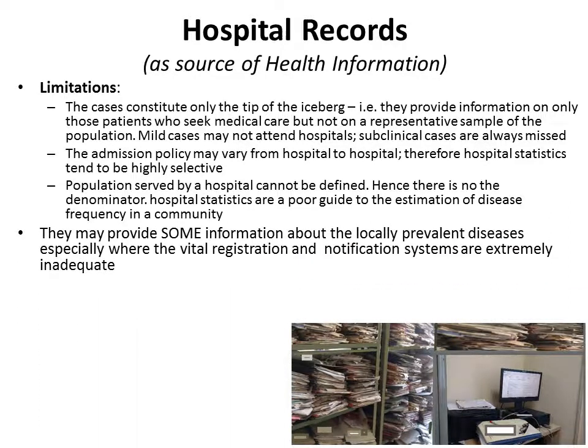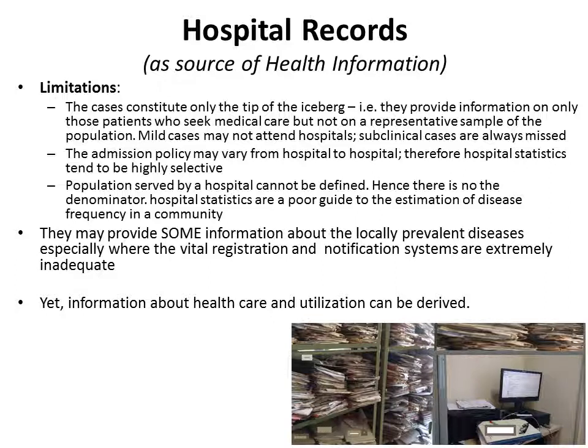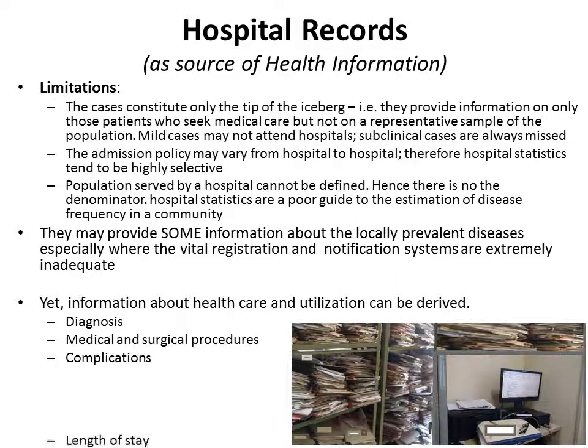Still, they may provide some information about the locally prevalent diseases, especially in those areas where vital registration systems and disease notification systems are extremely inadequate. So we have at least some idea about the locally prevalent diseases if we look at the hospital data in these conditions. But definitely the data is useful, because information about healthcare and healthcare utilization can be derived from the hospital records, like the profile of the patients' diagnoses, the most common diagnoses, the commonly carried out medical and surgical procedures, the complication rate of various procedures in this hospital, the average length of stay of patients, the lab data, etc.